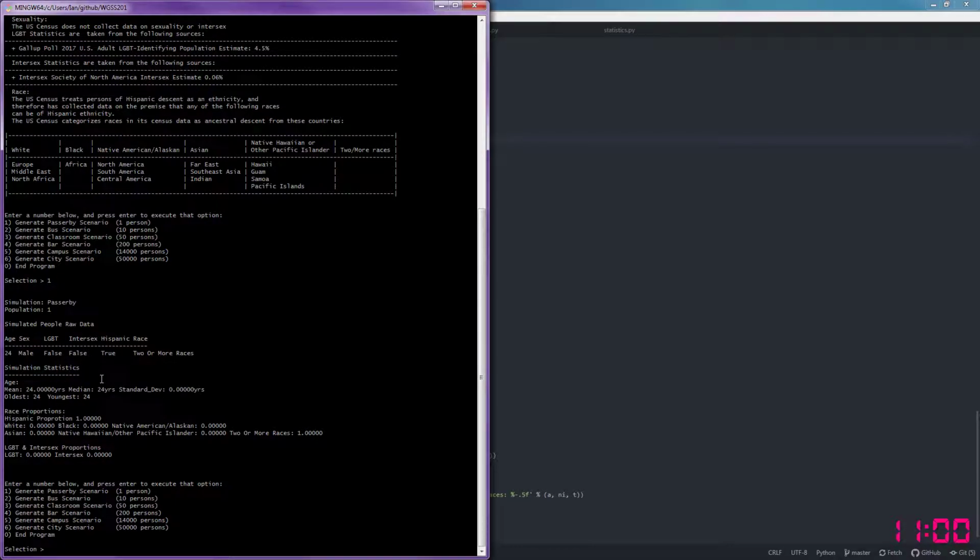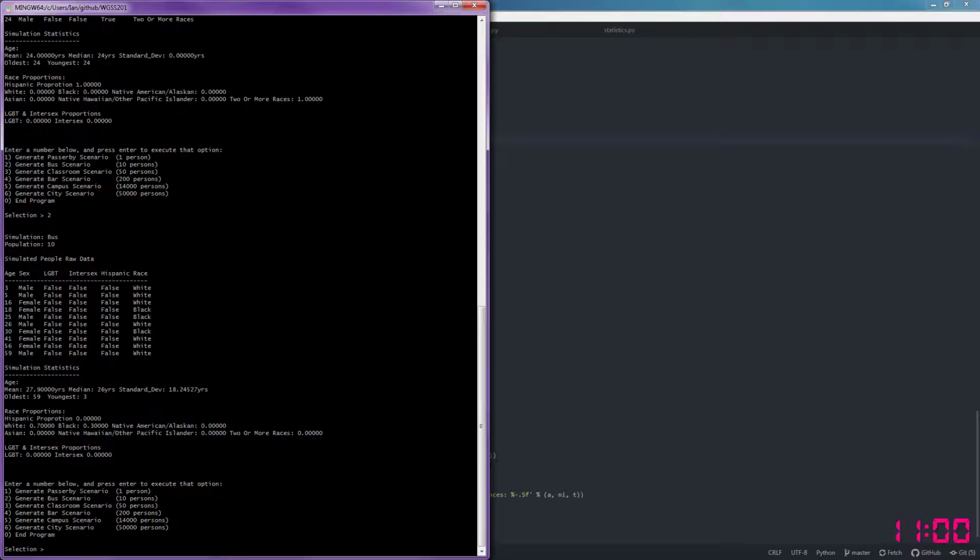And now we have statistics about that person. This isn't too helpful with just a simple passerby, but if we do maybe 10 persons, we now have a printout of the 10 people that the program generated, and the mean age was 27.9, the median was 26 years. The oldest was 59 and the youngest was 3 years old.